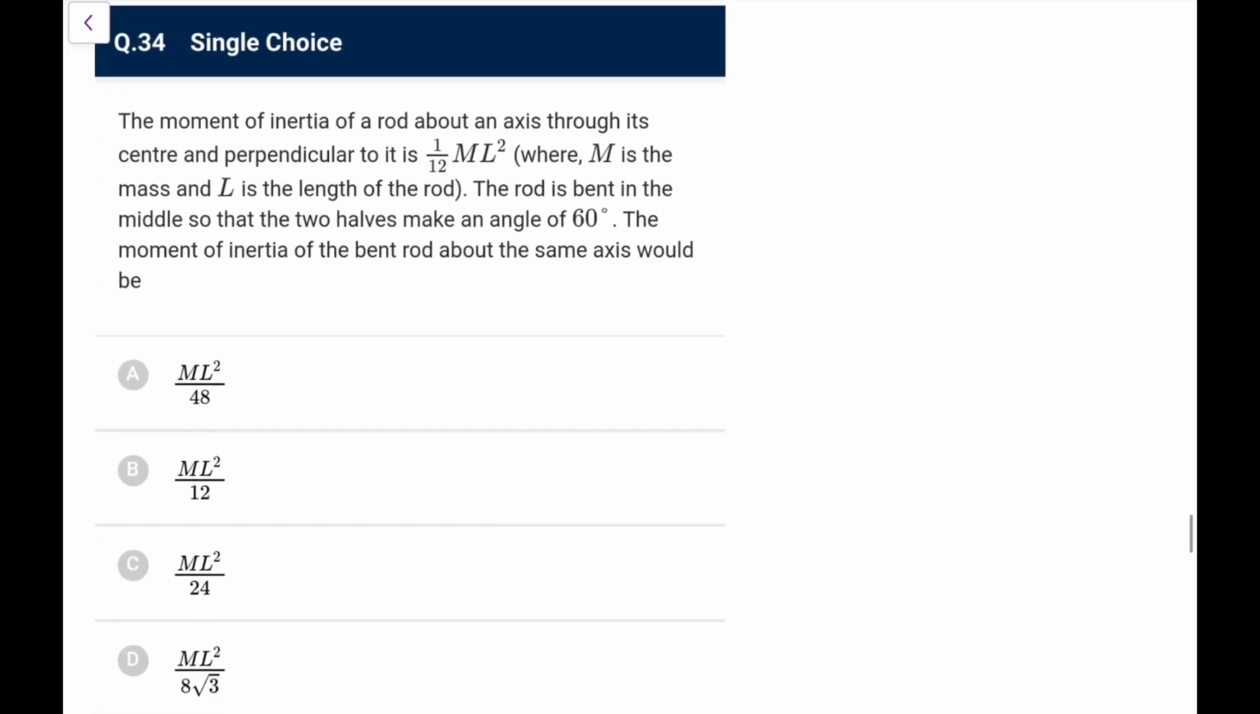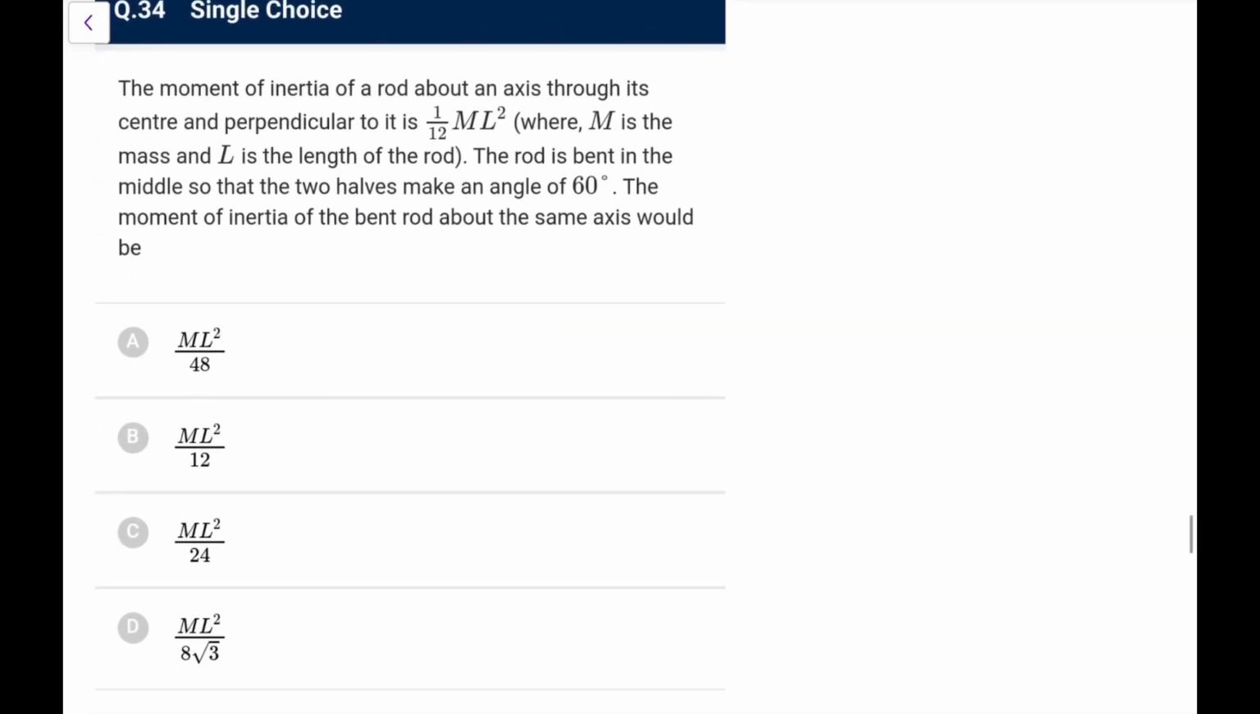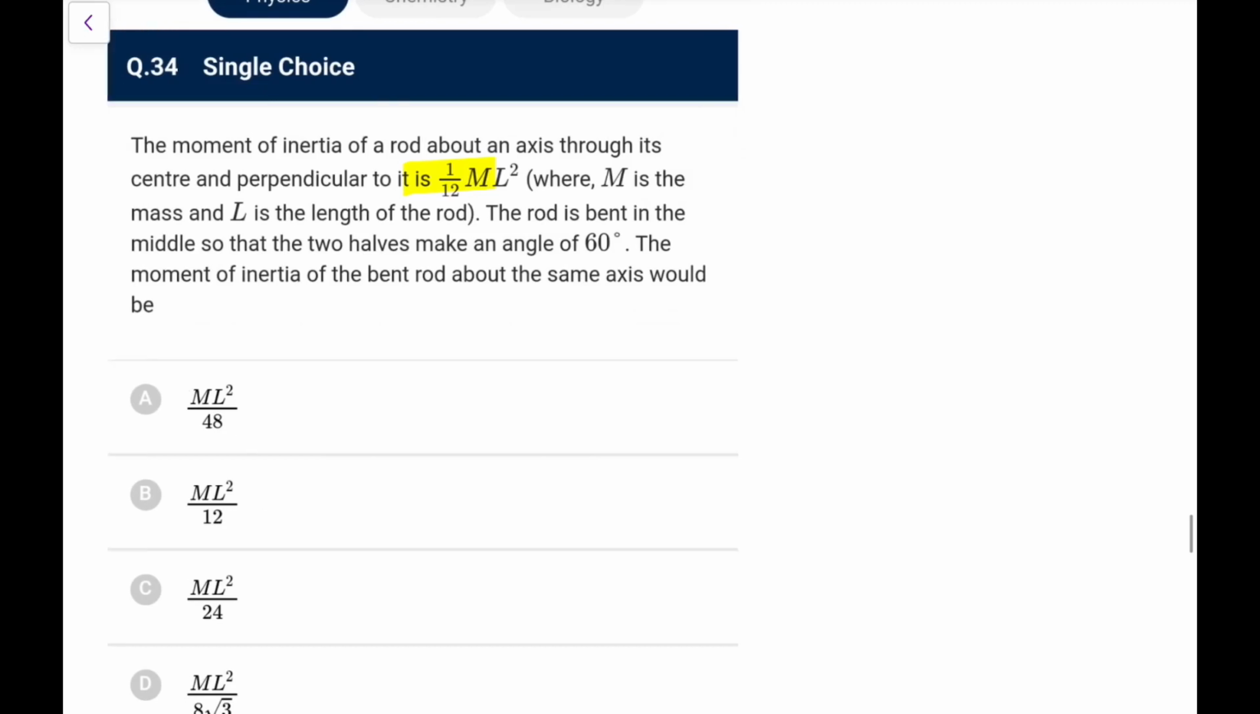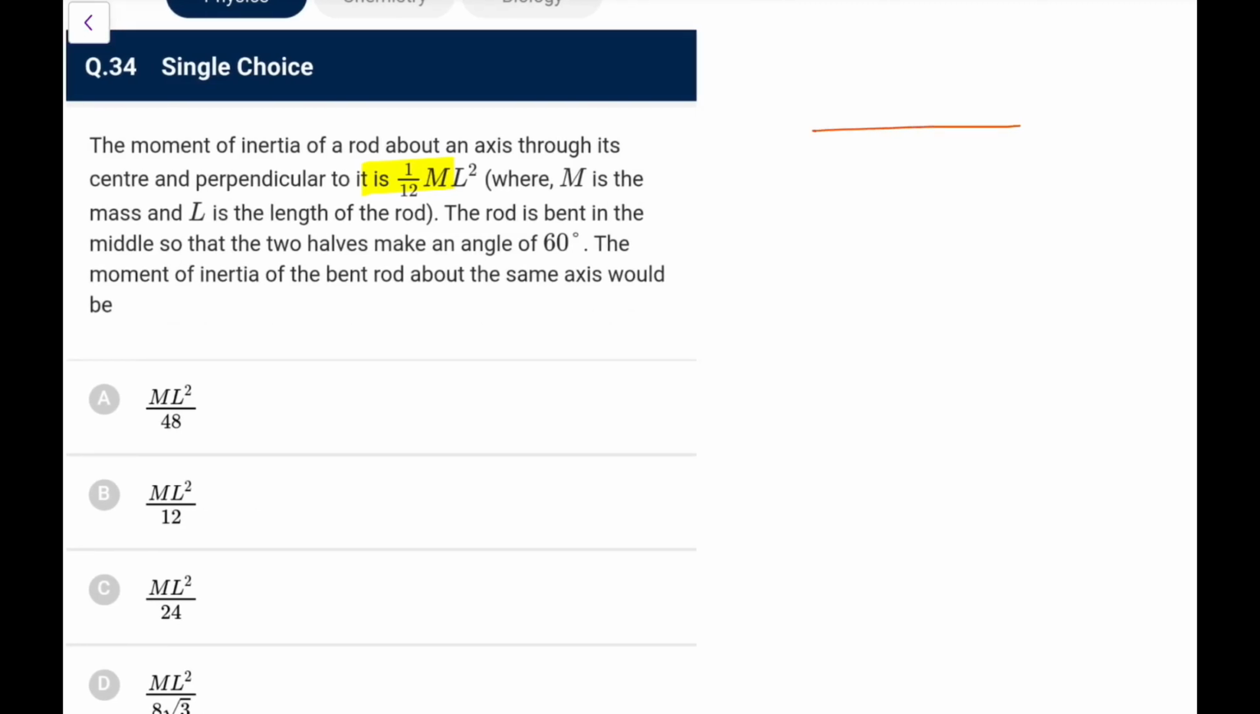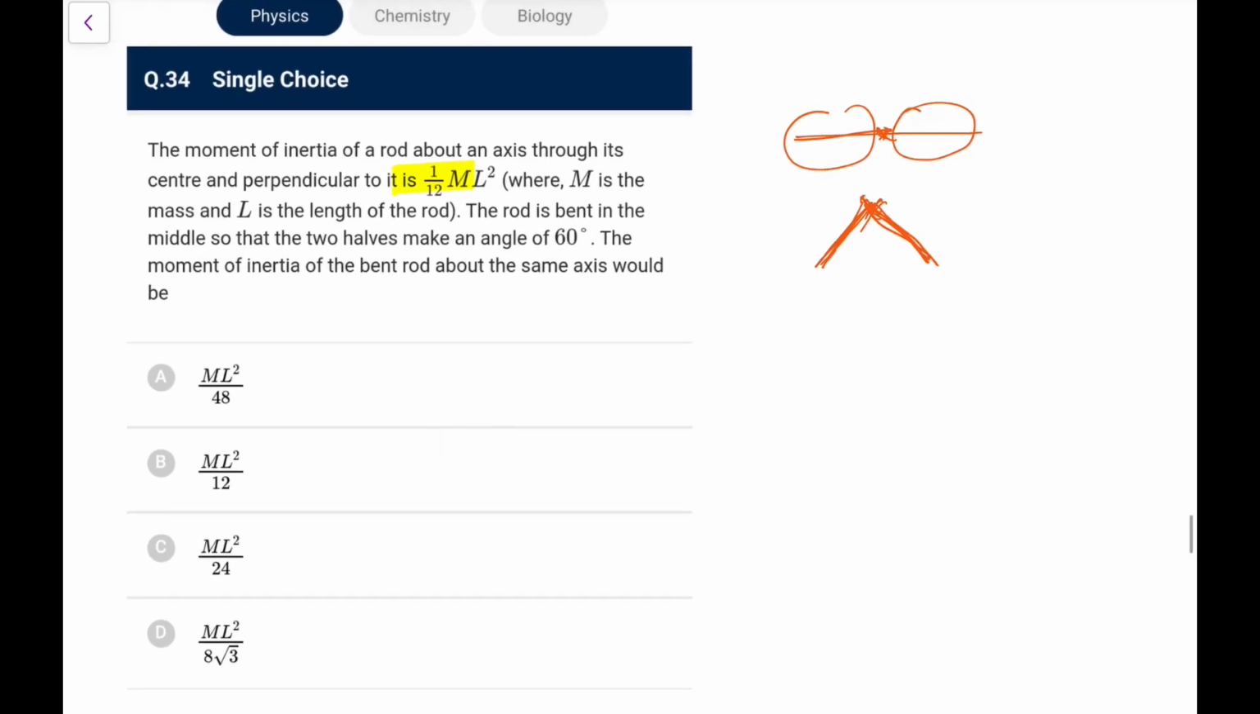Next one. The MI of a rod about an axis through its center perpendicular to its length is ml square by 12. You all know. The rod is bent in the middle so that the two halves make an angle of 60 degrees. The MI of the bent rod about the same axis would be? Now there is something confusing about this question. One way is like this. This was the rod and this is the axis. If this is the axis and you bend it like this, still treat these two parts as independent rods, each hinged about one of its ends. So this picture and this picture don't make any difference. So the MI of the two parts about this axis remains the same. So the answer would be ml square by 12.